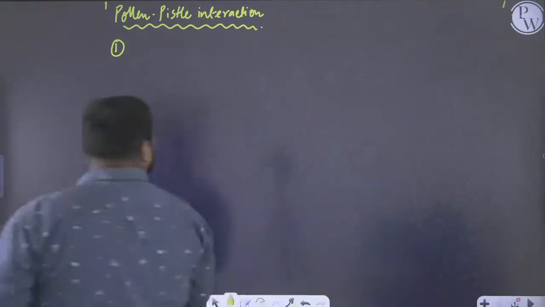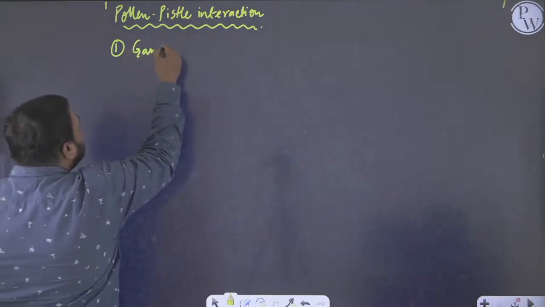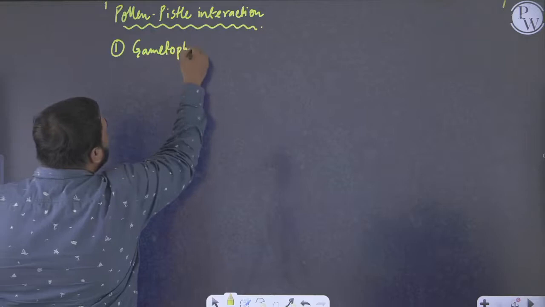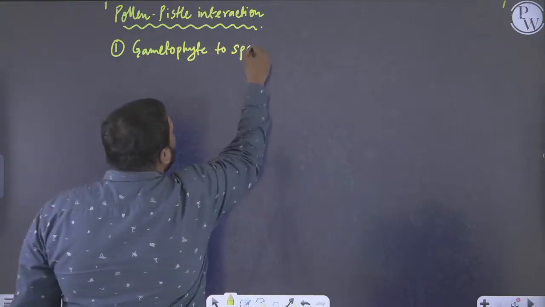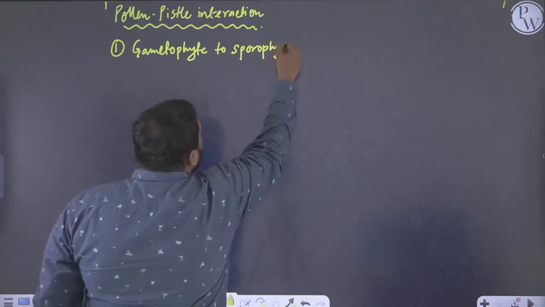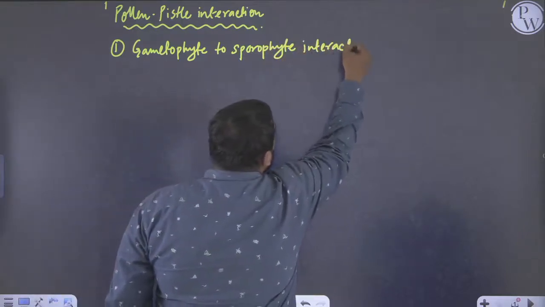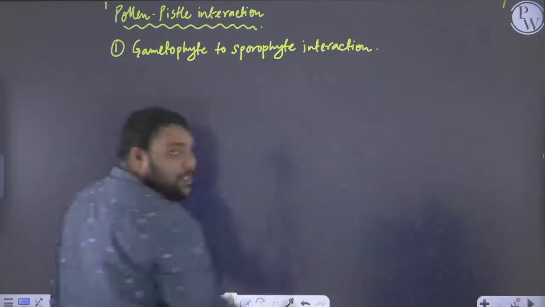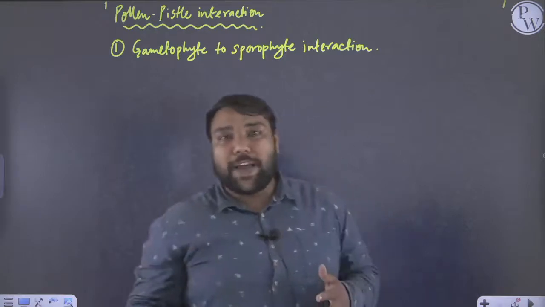So in a way, what we see is that it is a gametophyte to sporophyte interaction, right guys?